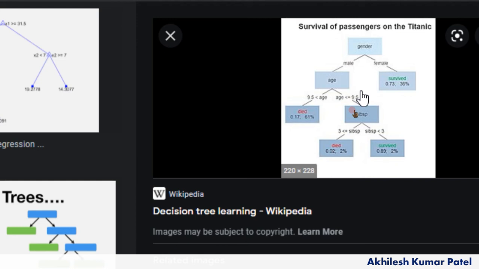Always, a probability-based model will be the best for NLP. You can use a decision tree or regression tree also, depending on you, but you have to optimize properly. You have to tune the hyperparameters, and only then will you get the result. Easily you are not going to get the result; always you will get overfitting.